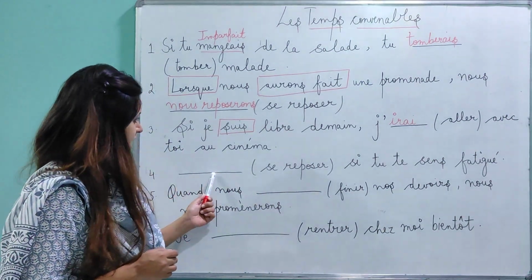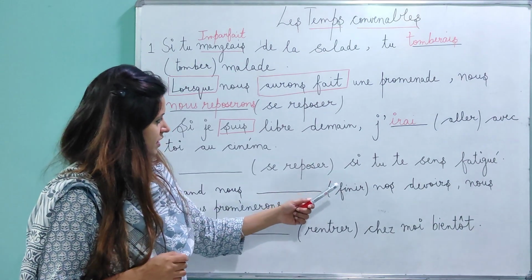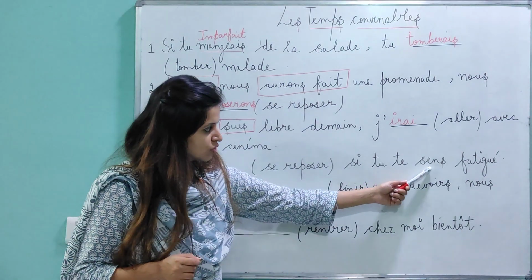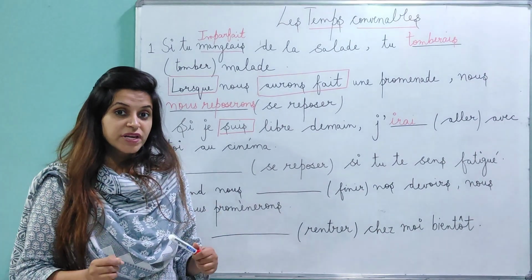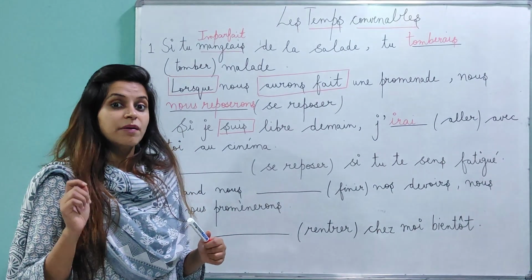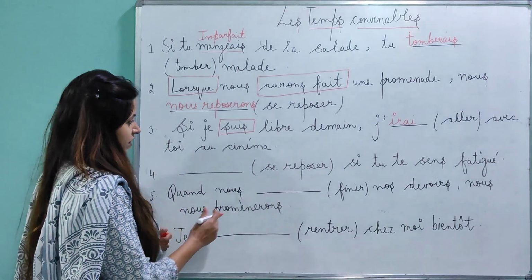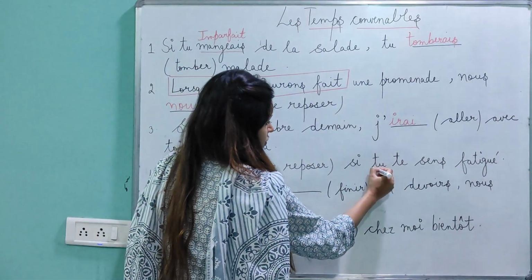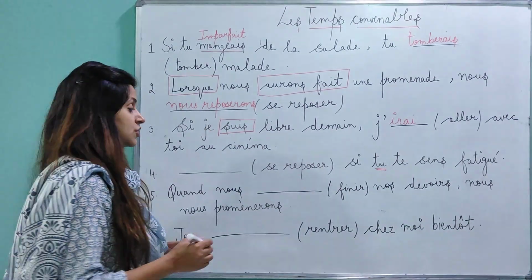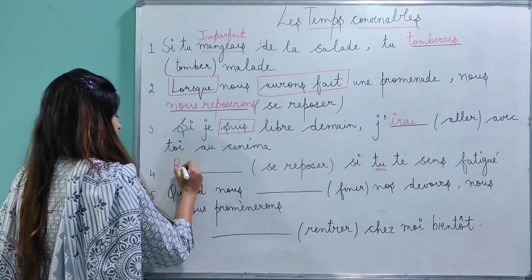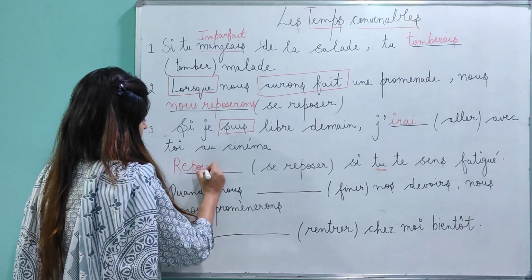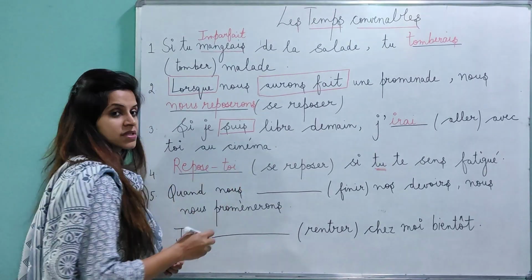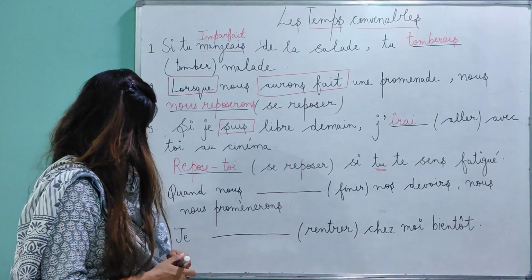Next one. Dash si tu te sens fatigué. So here conjugation is given. But in the starting there is no subject pronoun. That means you're going to conjugate with imperative. Très bien, imperative. And with which subject pronoun you'll do it? Tu is given. So you're going to do it with tu. Se reposer. How will you make imperative of pronominal verbs? Repose-toi. Repose-toi.